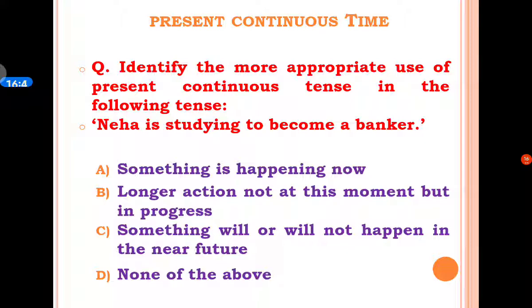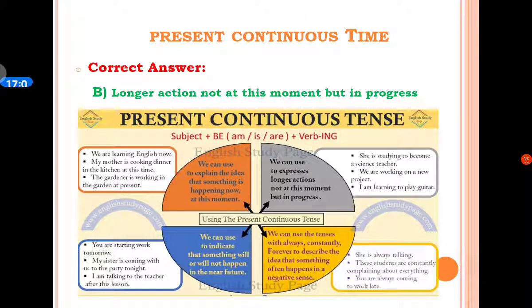A option is something is happening now. B option is a longer action, not at this moment but in progress. C option is something will or will not happen in the near future. And D option is none of the above. The correct answer is B option, longer action, not at this moment but in progress.